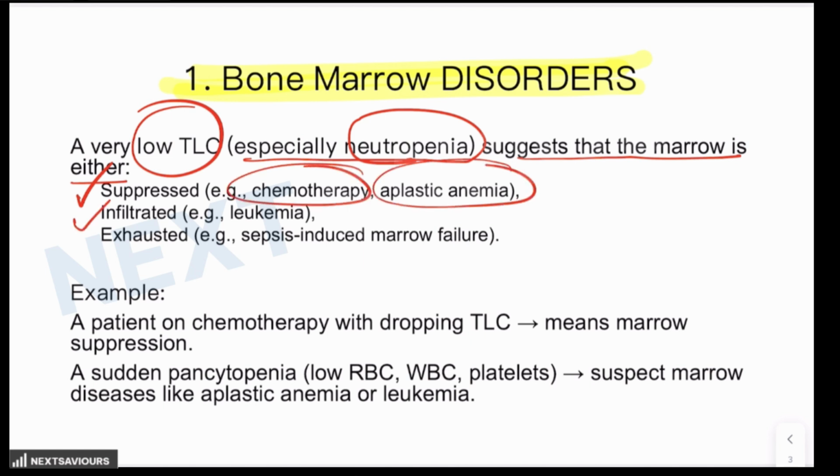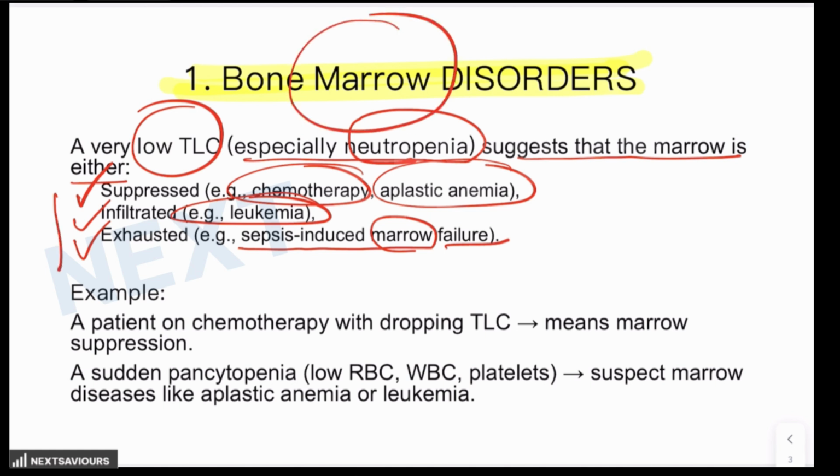It could be infiltrated, like happens in case of leukemia, or it could be exhausted owing to sepsis-induced marrow failure. So, this means that even marrow disorders can be identified by looking at the TLC count.